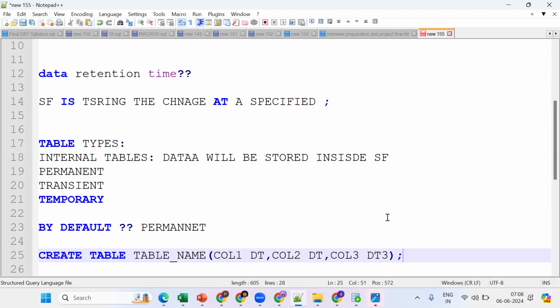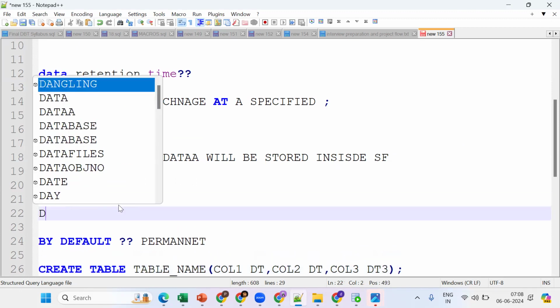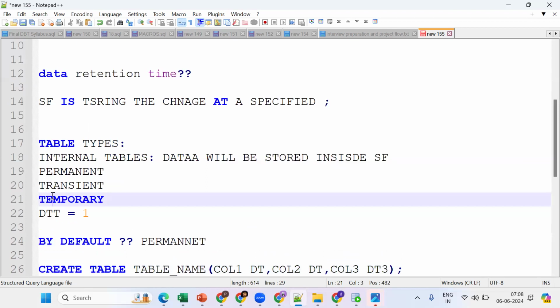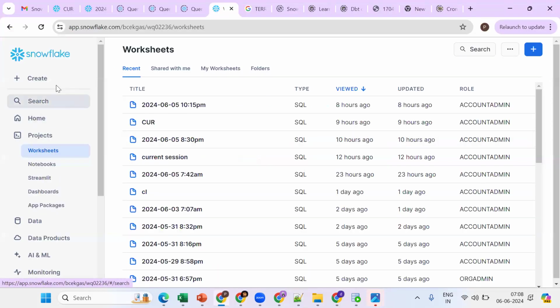Now, by default for all these tables, what is the data retention time? One day, by default. Now where can you check the one day? Show tables.